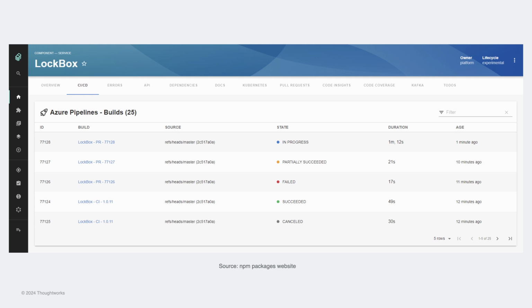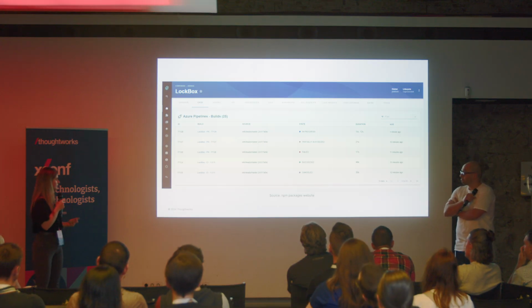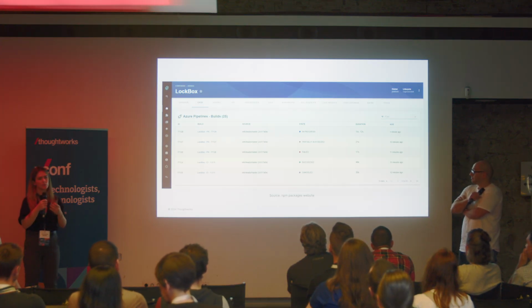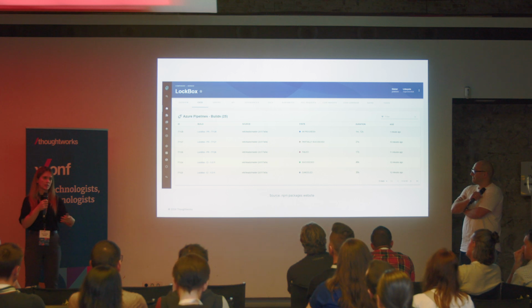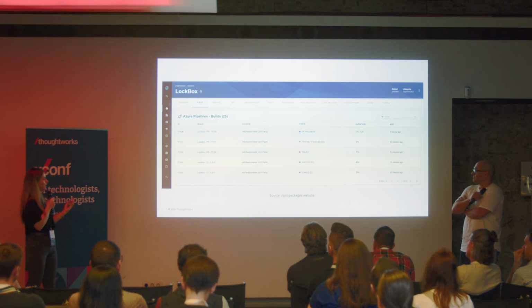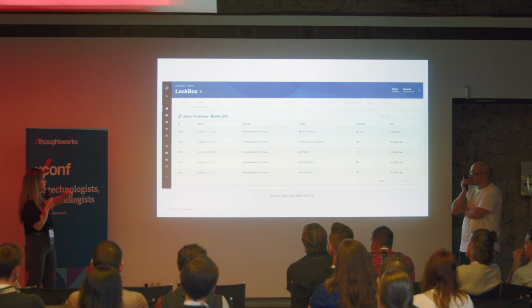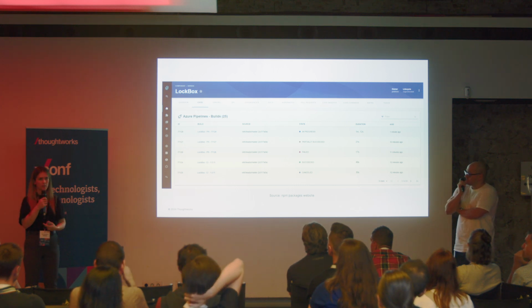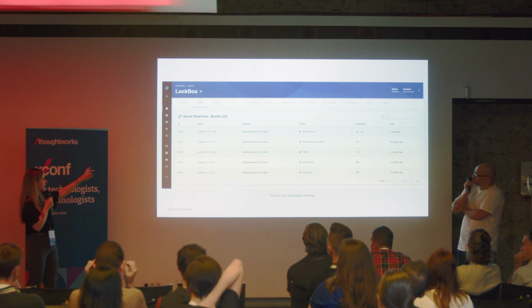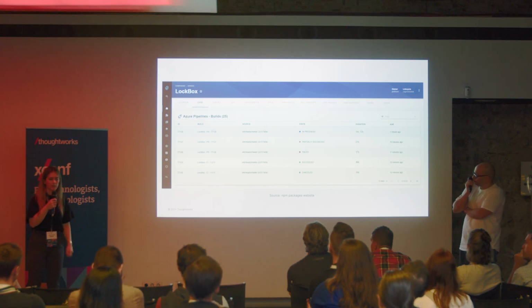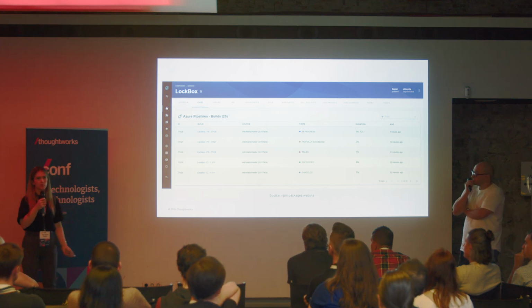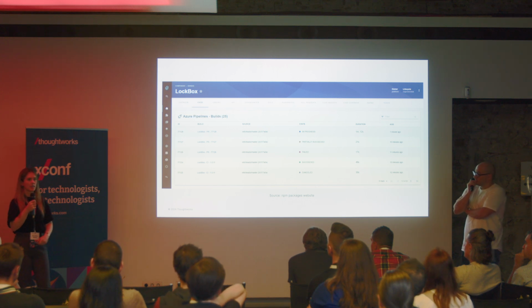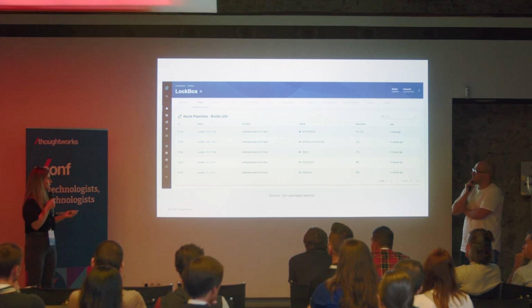You can also see the Kubernetes resources that are related. You can also see the pull requests, code insights, code coverage, and basically it offers you an overview of your CI/CD environment. And what we did is that after triggering the software template, we redirected the user to an overview of the Azure DevOps plugin, where they could then match the pipeline that was running in the background to the latest one that is showing on the Azure DevOps plugin. It's not the greatest way, but it also shows that sometimes with Backstage, you cannot get all the automation that you want in place.